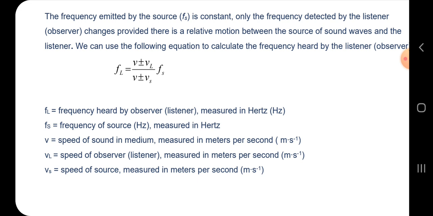Frequency of sound is measured in hertz. You will always be given the frequency of the source, for example 1000 Hz. It's always the frequency of the ambulance, and you will answer with FL in hertz as well. So FS is the frequency of the source, measured in hertz, and V is the speed of sound in the medium, measured in meters per second.